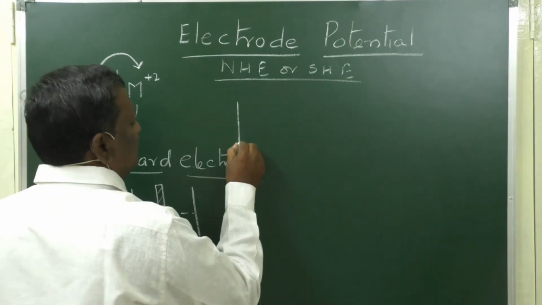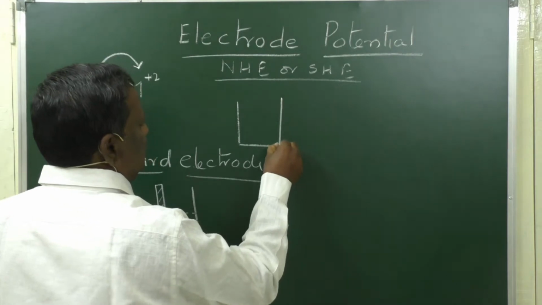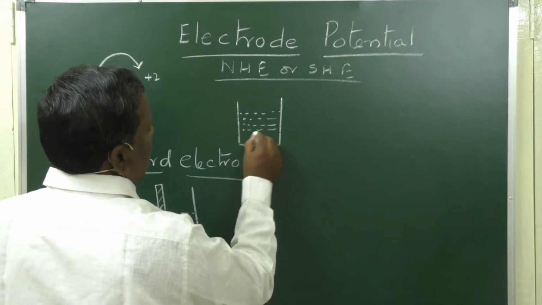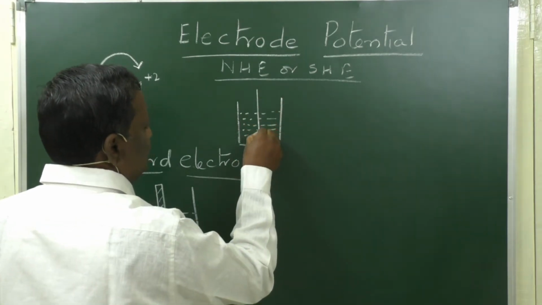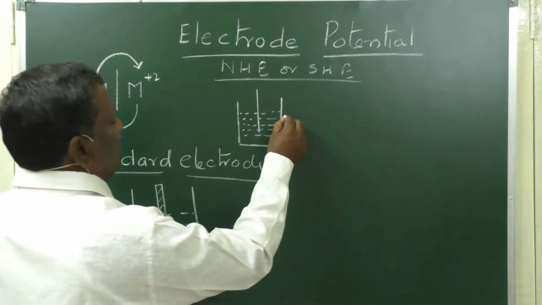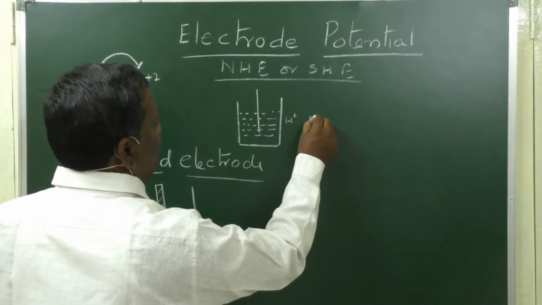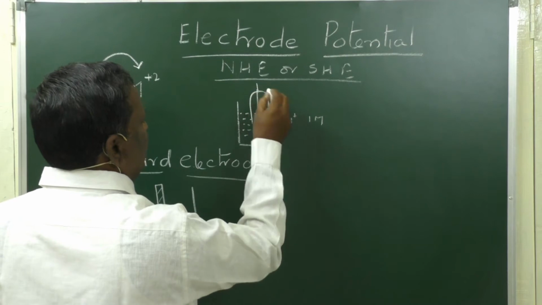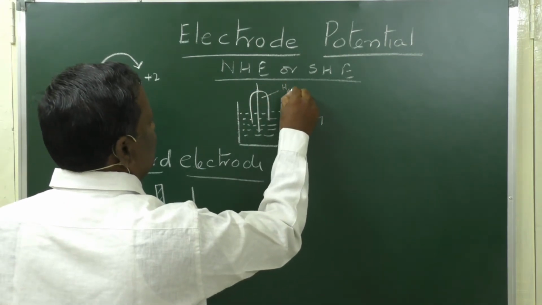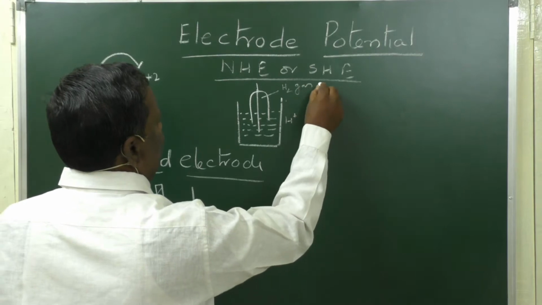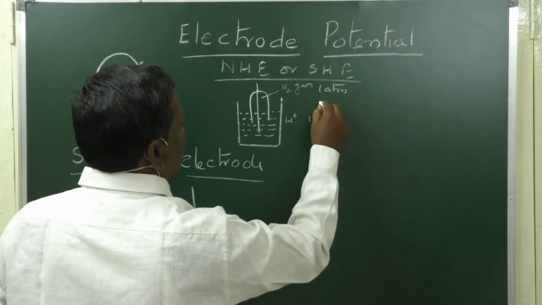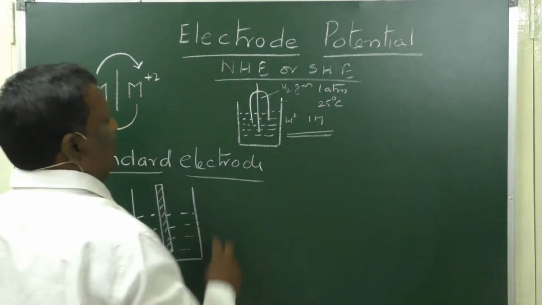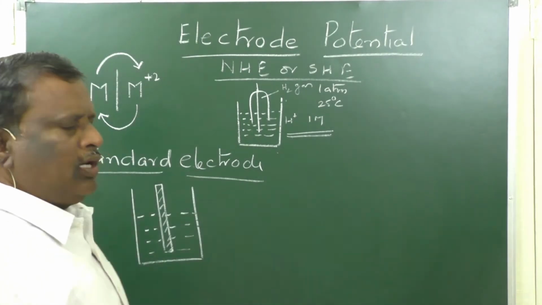It is nothing but placing a platinum rod partially immersed in a solution containing H+ ions at 1 molar concentration and partially exposed to the atmosphere of hydrogen gas, H2 gas, at 1 atm pressure and at 25 degrees centigrade. This is said to be a standard hydrogen electrode or a normal hydrogen electrode.